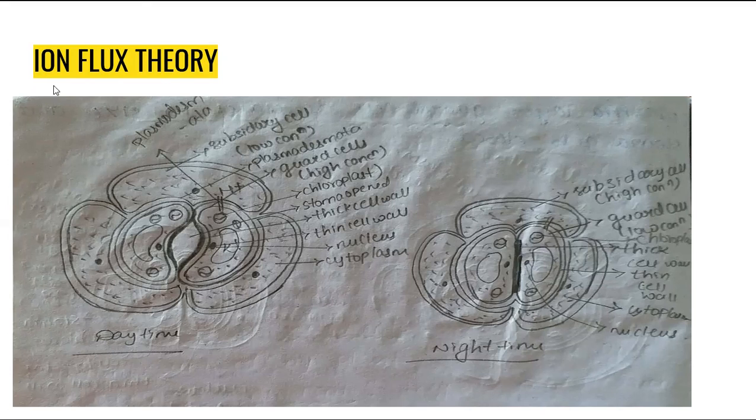According to ion flux theory, ions move easily during the daytime. Potassium ions move to the subsidiary cells and hydrogen ions move to the guard cells through the plasmodesmata based on the concentrations of the sugar solutions. So during this movement of ions during the daytime, the stoma will be opened.